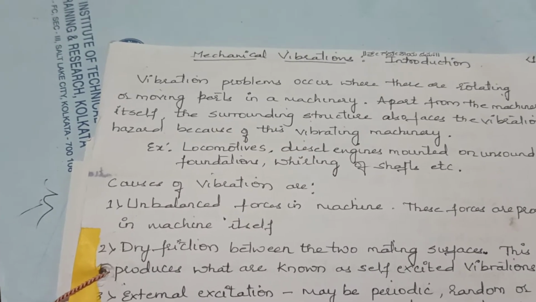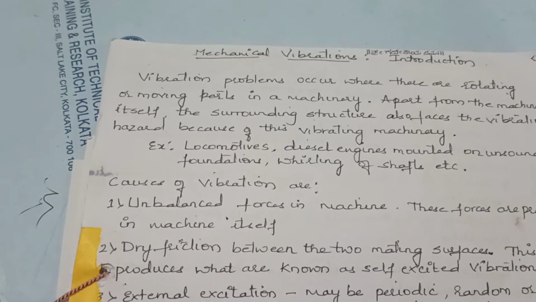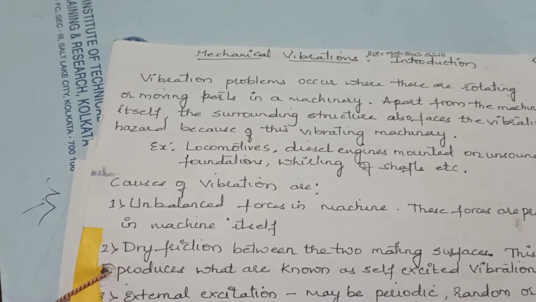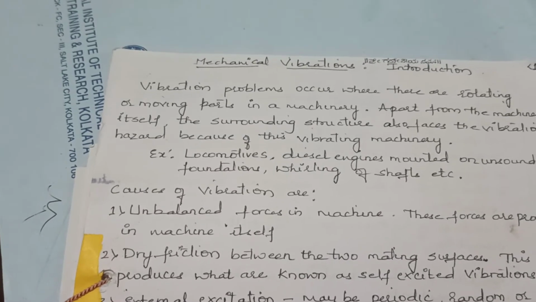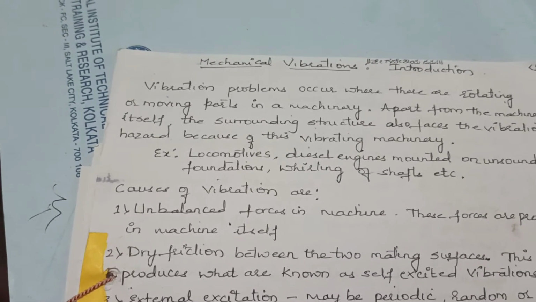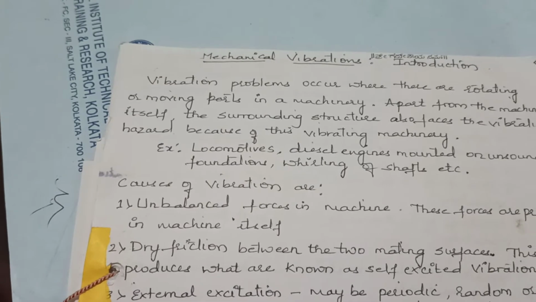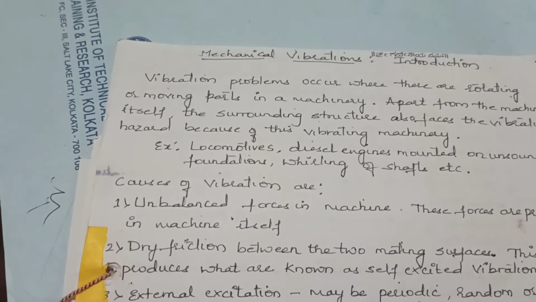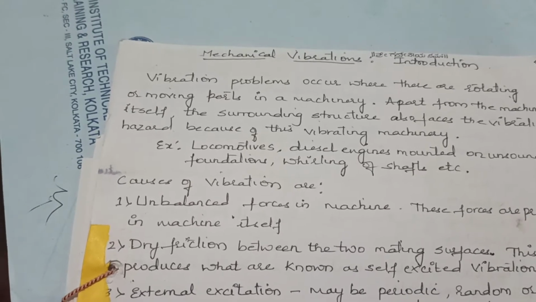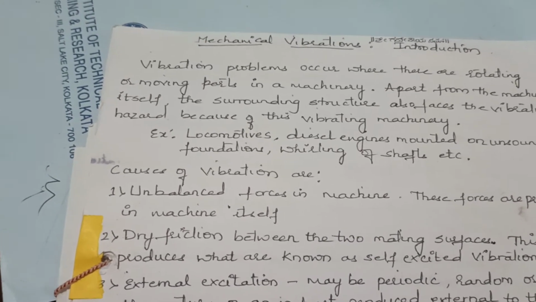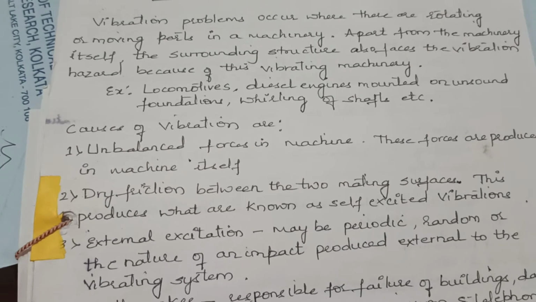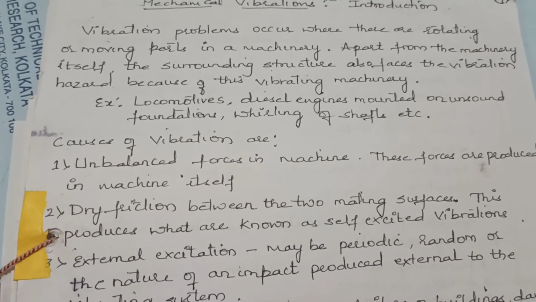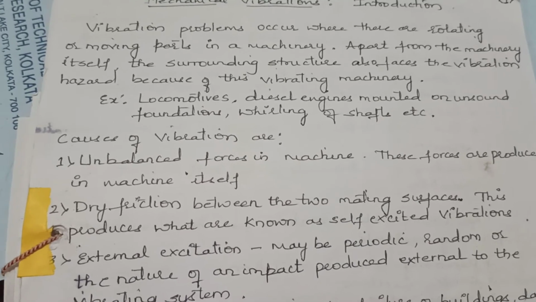The second cause of vibration is dry friction, between two meeting surfaces. We know that friction is of two types, dry friction and wet friction. If there is no lubrication between the two meeting surfaces, then such friction is called dry friction. Dry friction produces vibrations which are known as self-excited vibrations.